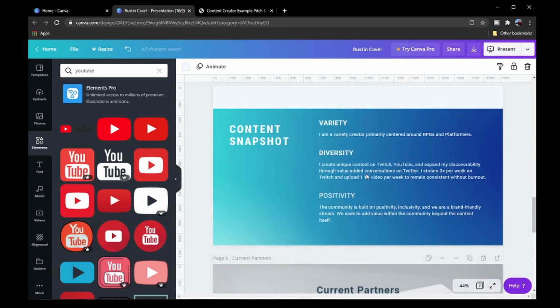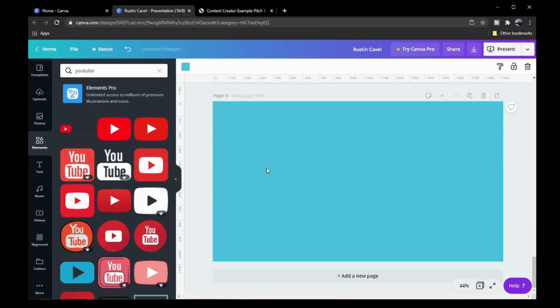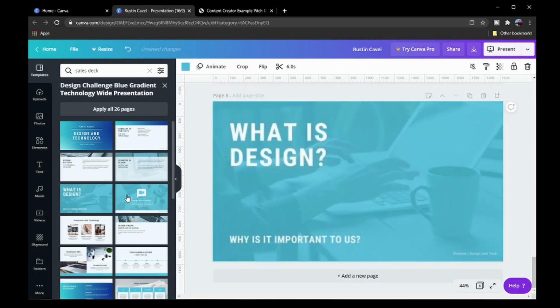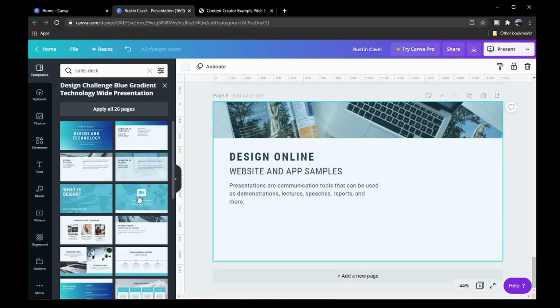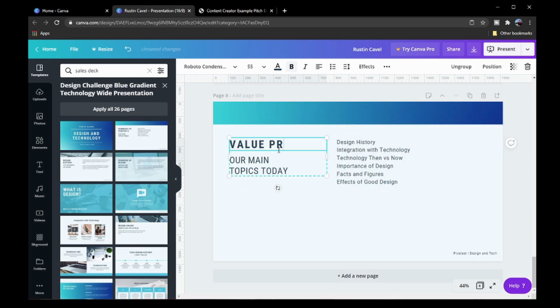Now, something to keep in mind and something that I would highly recommend is creating a page. So you can just create a new page. You can always go back to your template and you can find a slide that best suits what you're looking for. But the one that we want to add will be, what is your value proposition to that brand? What are you bringing to the table? Why should they work with you over someone else?